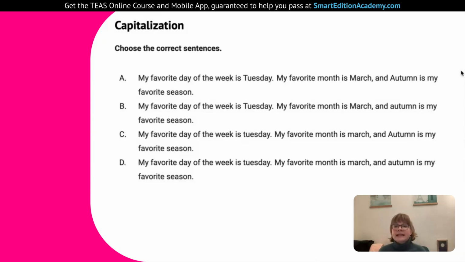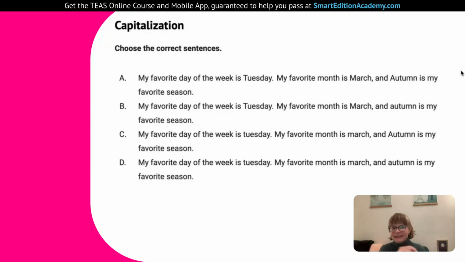So this is really the same concept we're testing. We're looking at common nouns versus proper nouns. And this one, again, I find it a tricky question. That's why we chose those trickier questions for you. Because actually, days of the week are proper nouns. They are capitalized. So that Tuesday is going to be uppercase.